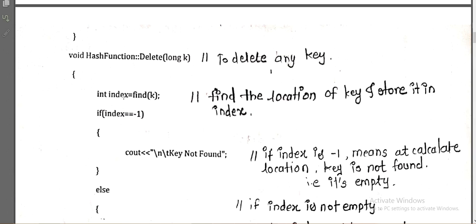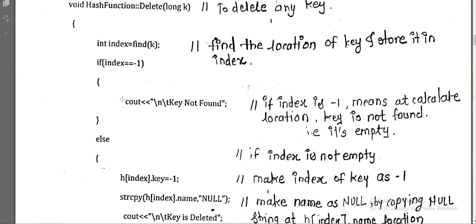The index will tell you at which location the key is stored. We have not seen the find operation yet, but we will see it after this. First we will complete delete, and then we will see how the find operation works. Now I check whether the index returned by the find operation is equal to -1.